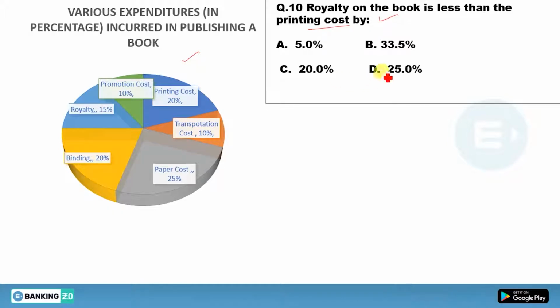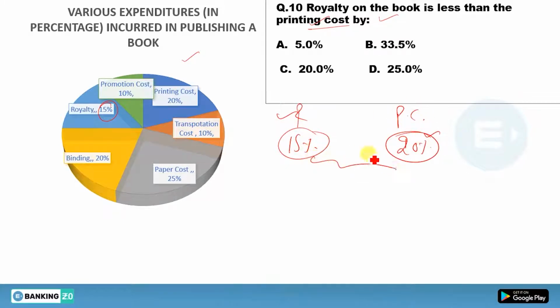So you have to find royalty is how much percent less than that of printing cost. So clearly you can see royalty is 15%. Okay. Now what is printing cost? Printing cost is this 20%. Royalty is 15, printing cost is 20. How much less is this royalty than printing cost? You can clearly see this one is 5% less.